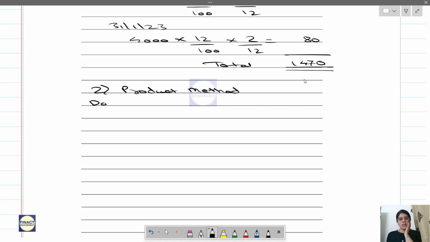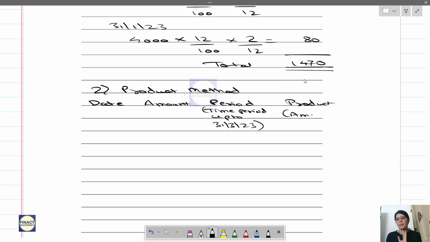So here: date, amount, period, what period it is, time period up to 31st March 23, that is from the date of drawing till the end of the year. And here you have the product of amount and period. Make these 4 columns, and the same thing we will be writing over here.